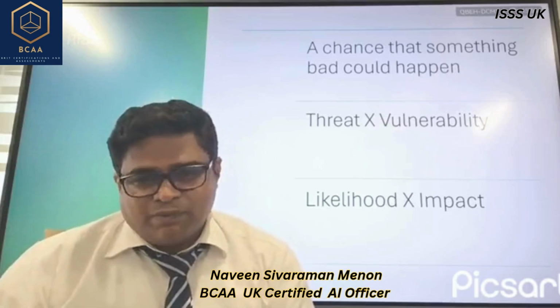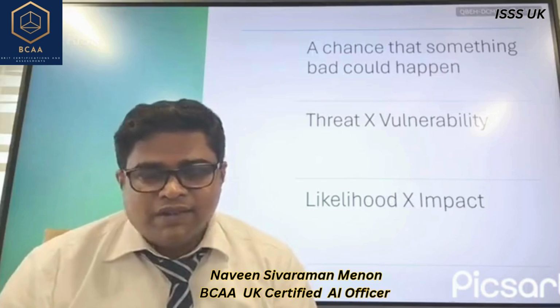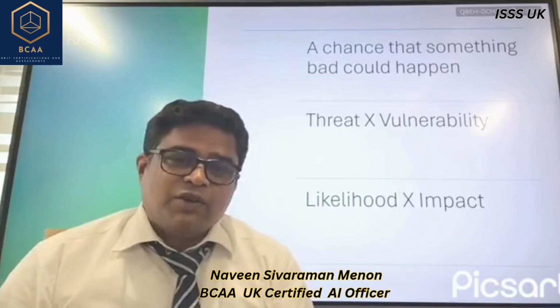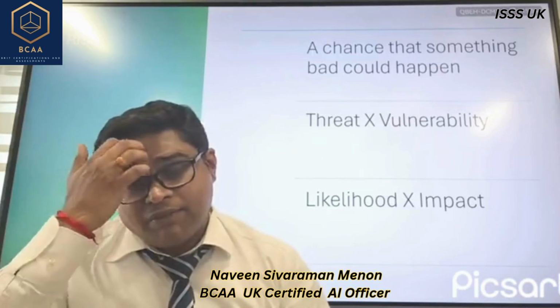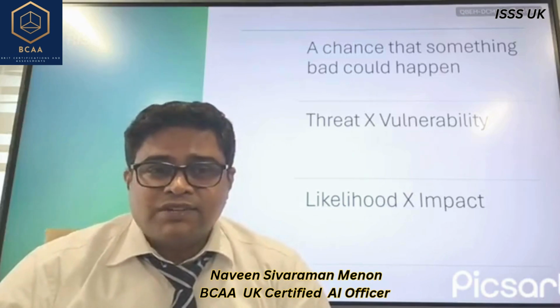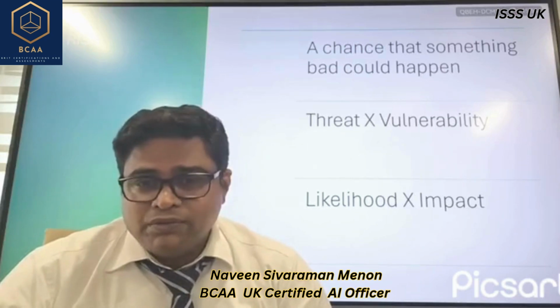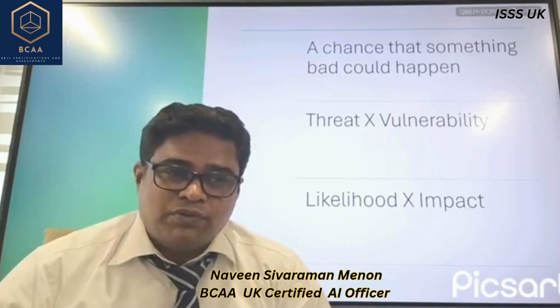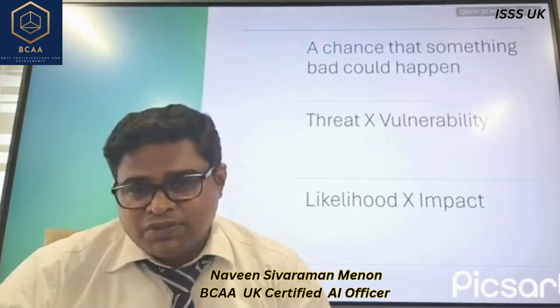And the vulnerability is a weakness which has been exploited. If there is no vulnerability, there is no problem. If there is no threat, whatever the weakness, there is no issue. For example, if you have a house which is constructed inside a military base and you leave the doors open, you have no vulnerability. You have no threat because you are inside the military base.